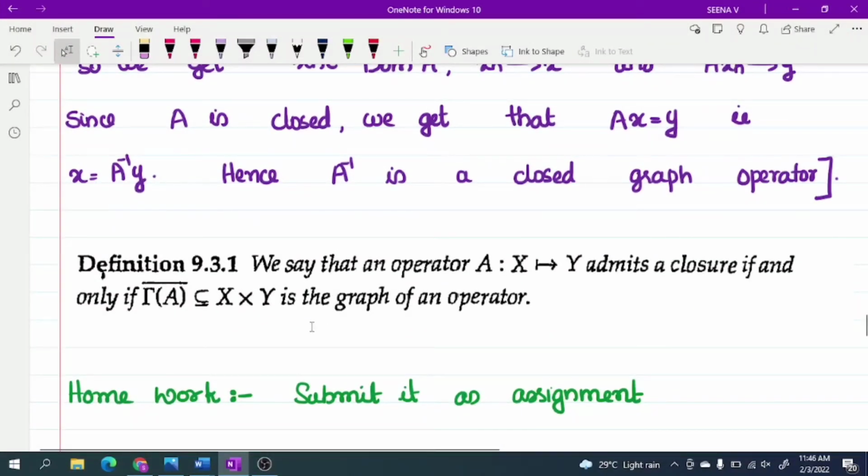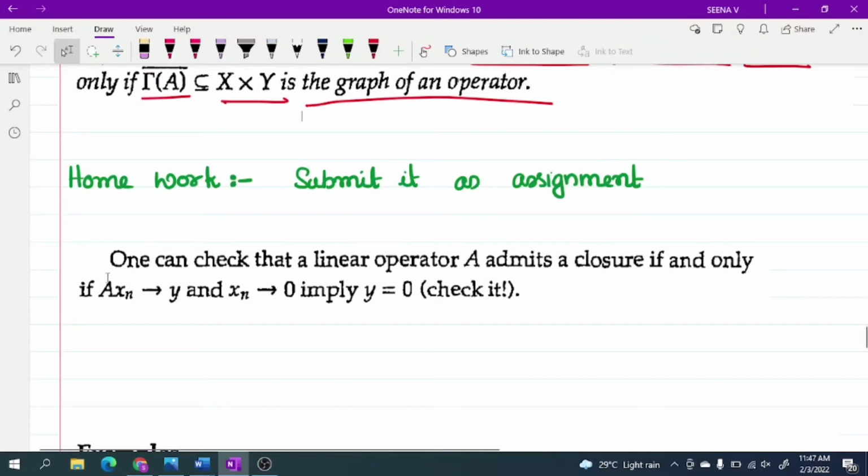Now, there is another definition. We say that an operator A from X to Y admits a closure if and only if gamma of A closure, contained in X cross Y, is the graph of an operator.